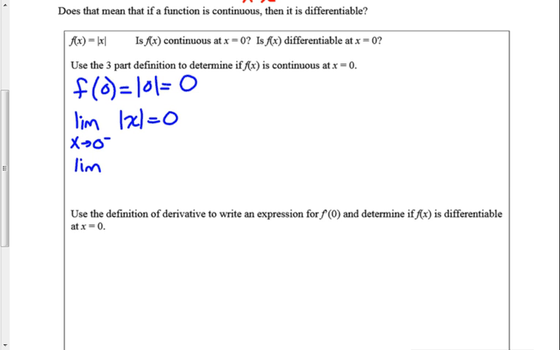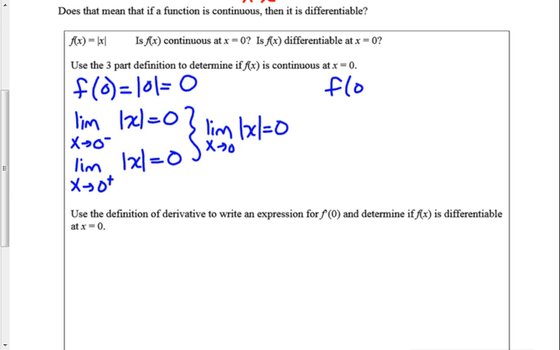The limit as x approaches 0 from the right of absolute value of x is also 0, which means the limit is 0. Which means the function value is equal to the limit value. So f of 0 is equal to the limit value, which means f of x is continuous at x equals 0.